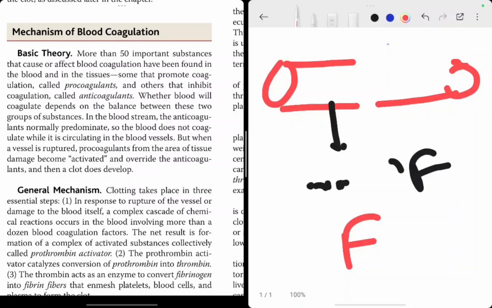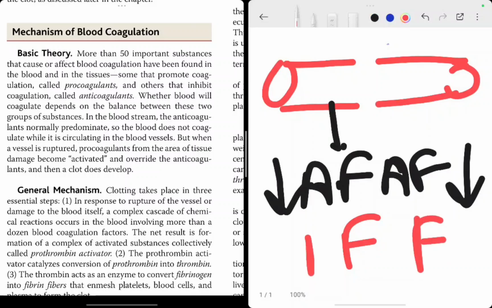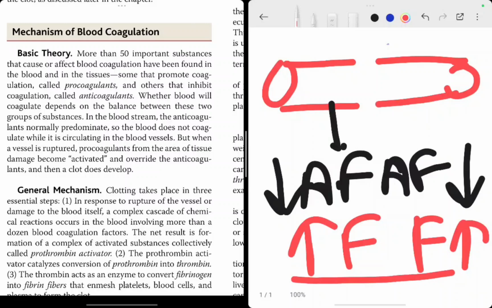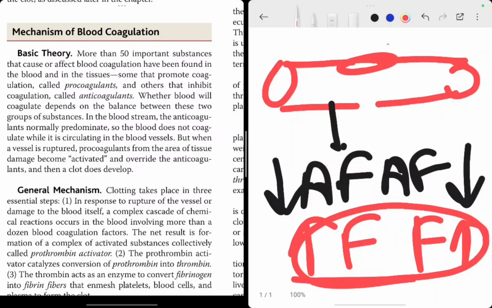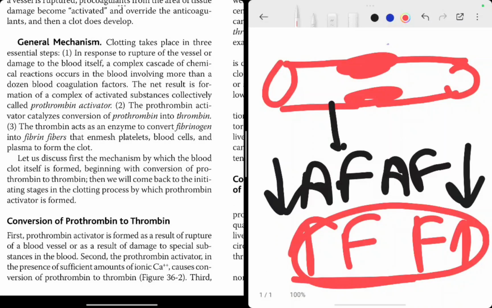When the vessel ruptures, then what happens? Then these anti-factors decrease, and my coagulating factors increase. And hence the coagulation process starts. That's what it means. Let's see the general mechanism now.